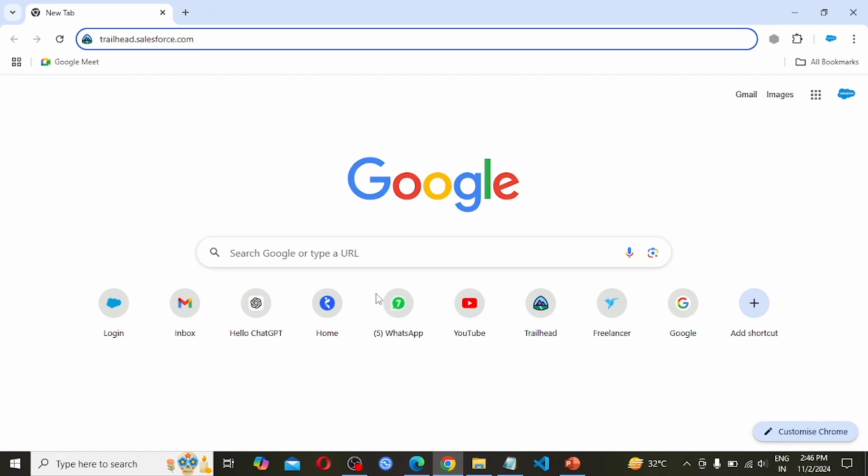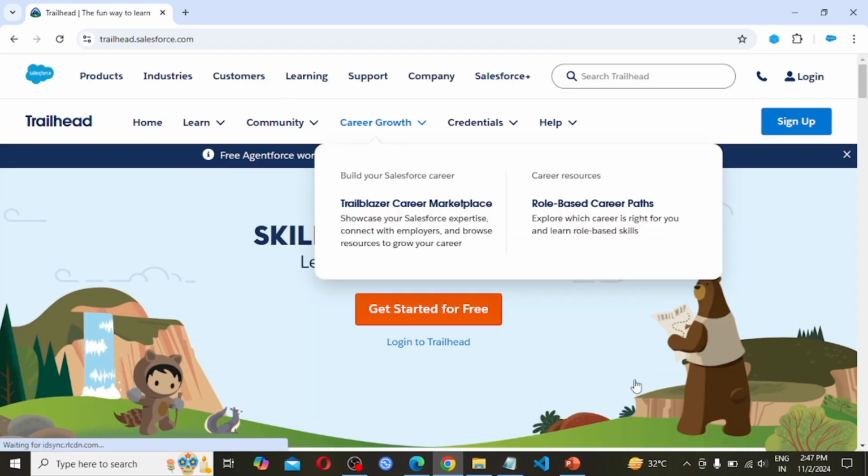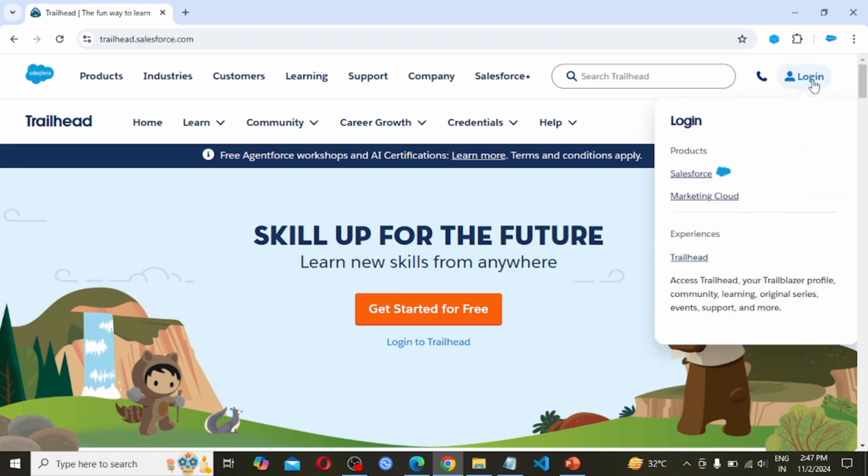Let's log into our Trailhead account by providing the URL trailhead.salesforce.com in the browser. So we are landing on this page. Let's click on login, as we have already created an account in trailhead.salesforce.com. If someone wants to know how to sign up for a Salesforce Trailhead account, check out our previous videos.